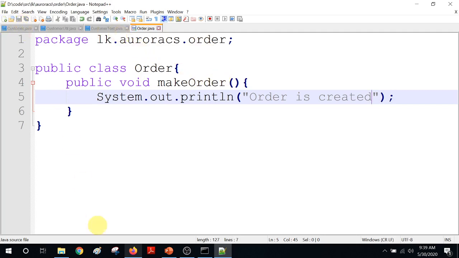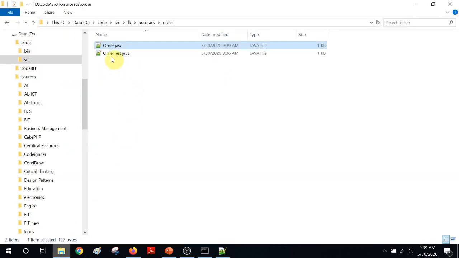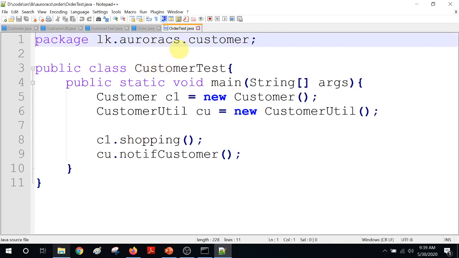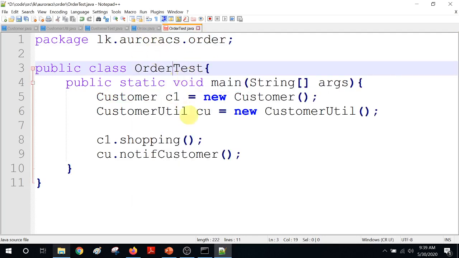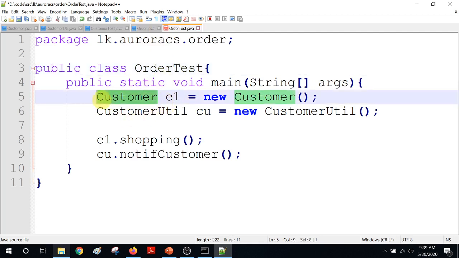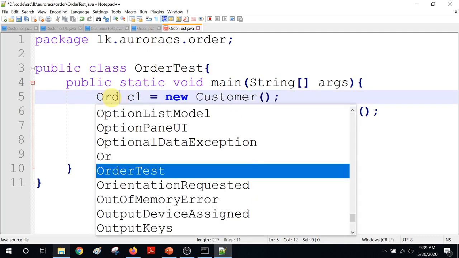Now let's do some modification to the order test also. Now the package is again order. My class name is order test. There, I'm not going to create customer, I'm going to create an order object.